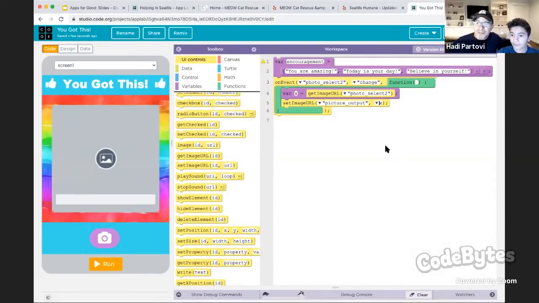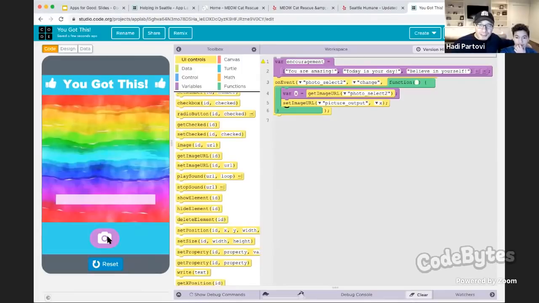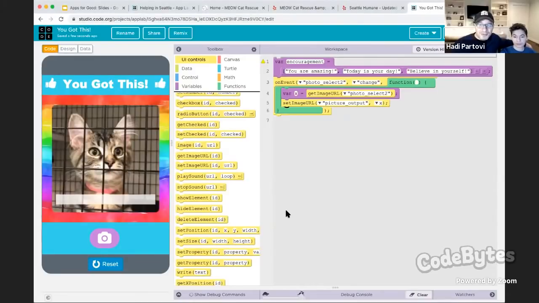So that puts the image on the screen, and we can demo it, although it's kind of funky because we aren't using a camera. So when we click this right now to select an image, it'll just ask us to choose a photo from our file system. So I'm going to choose the cat image. And look, it put the cat on screen, but it doesn't have any words of encouragement. It just says, you got this.